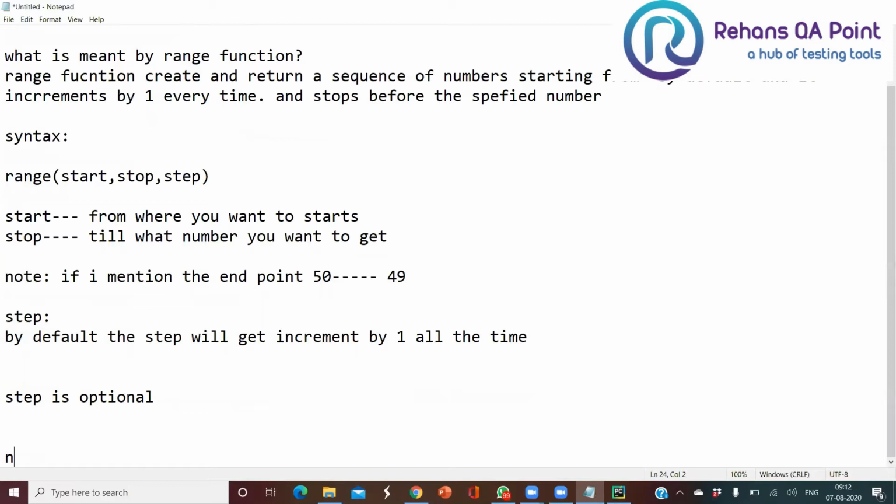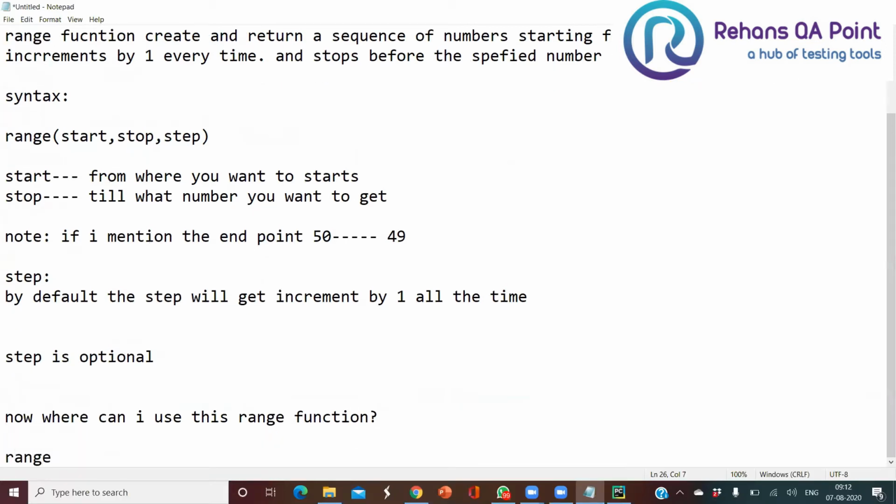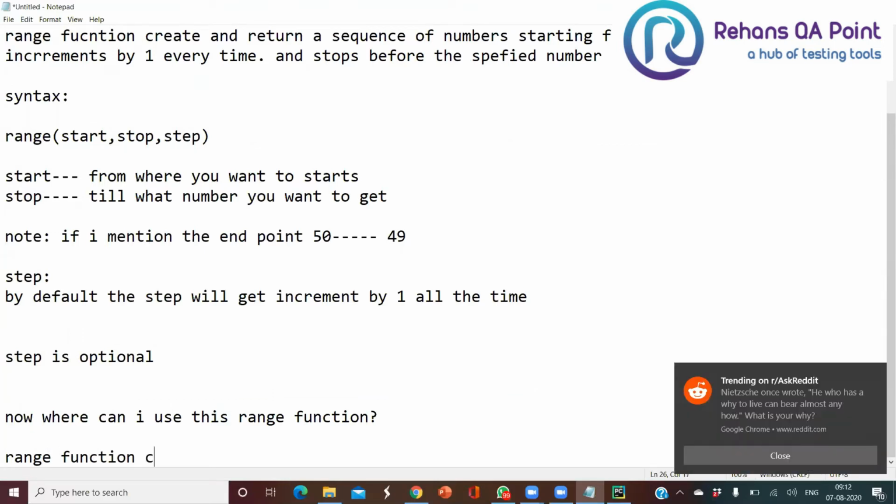So now, where can I use this range function? I know about the range function very well, but where should I use this, right? The range function can be used in a for loop.